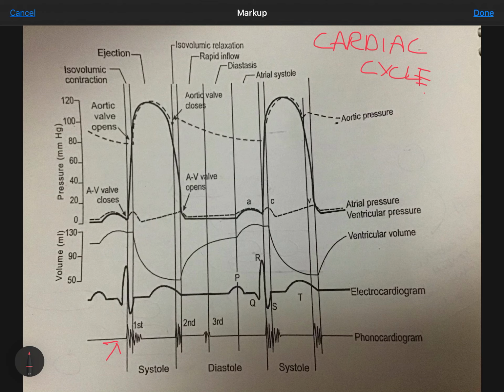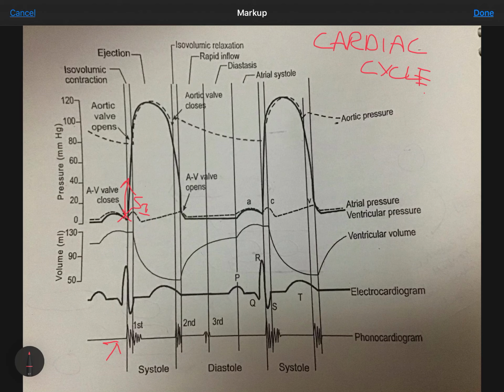Soon after, the ventricular systolic pressure begins to rise. It exceeds atrial pressure at that time when the atrioventricular valve closes, producing S1. So the atrioventricular valve closes and produces the S1 sound.